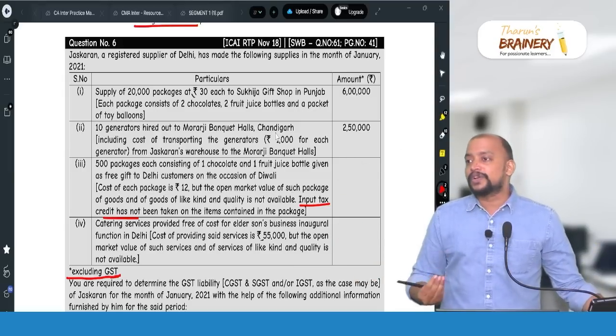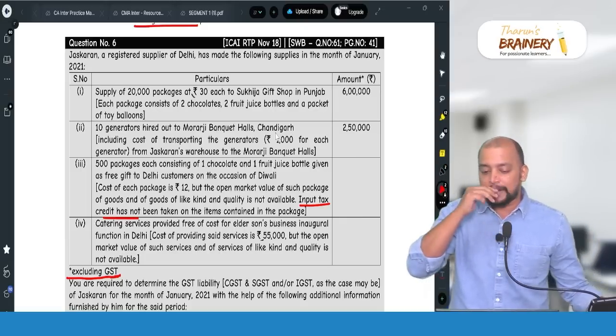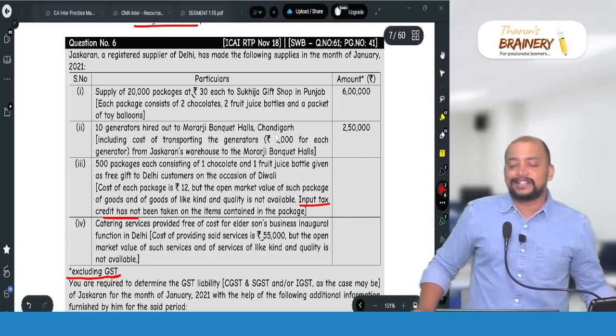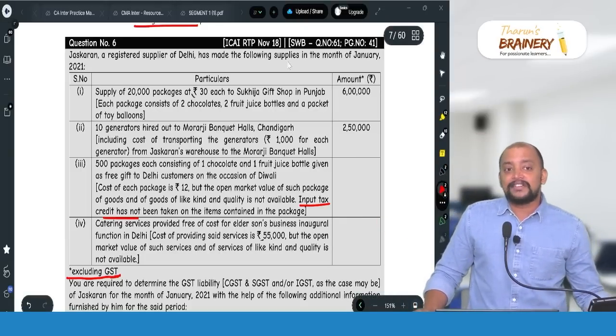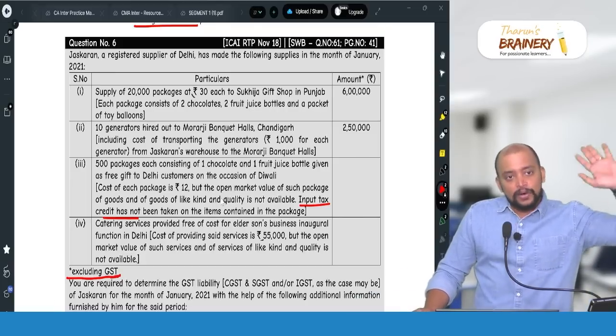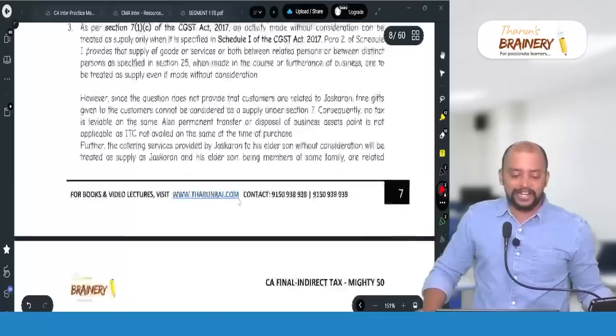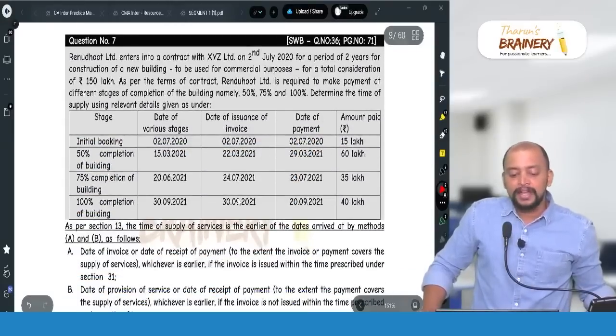So it's a very good question, and this kind of standard question also can be asked because it's given in RTP 2018 November, but thereafter it did not come in any attempt, only in RTP it was given. So it's a very good question. This kind of question can be tested.